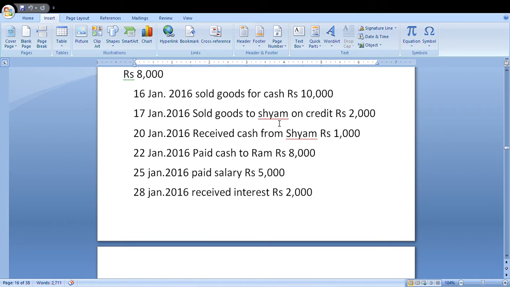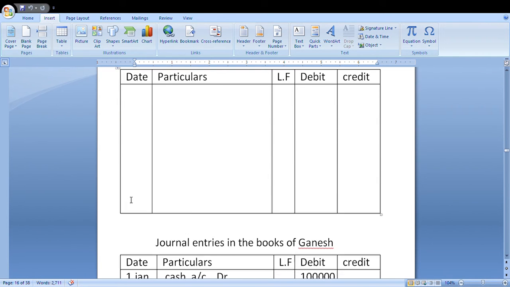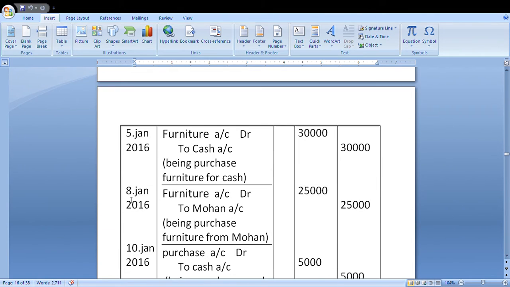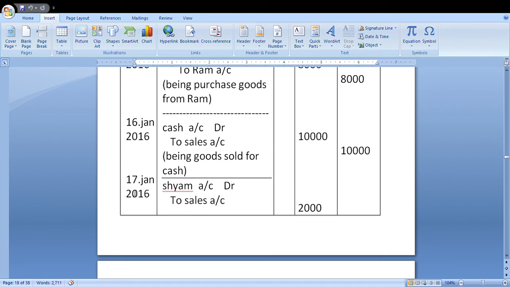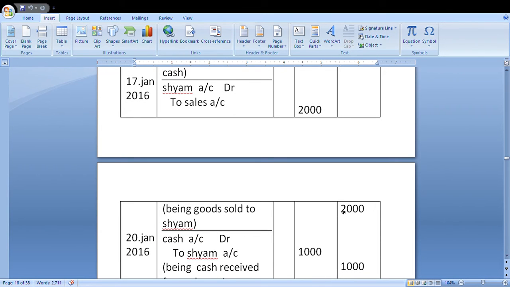Sale of goods. Sale account is credit. Date 17 January 2016. Sam account debit to sale account. Being goods sold to Sam. This entry is over.